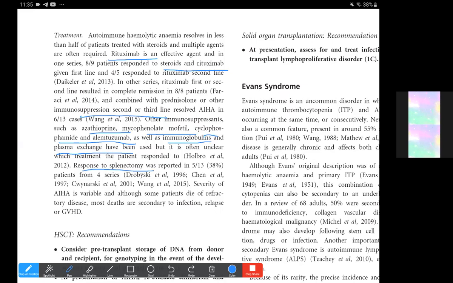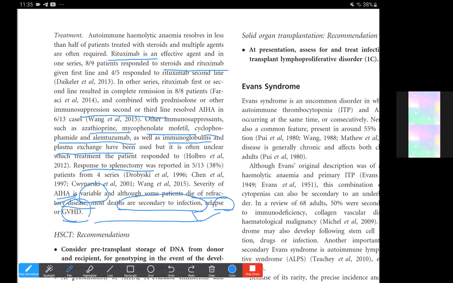And so the severity of autoimmune hemolytic anemia is variable, and although some patients die of refractory disease, most deaths are secondary to infection, that is the CMV reactivation that we had discussed, and the relapse of the disease or graft versus host disease. So these were the main causes, and the death mostly occurred due to these causes, rather than due to the severity of anemia, which is actually variable.